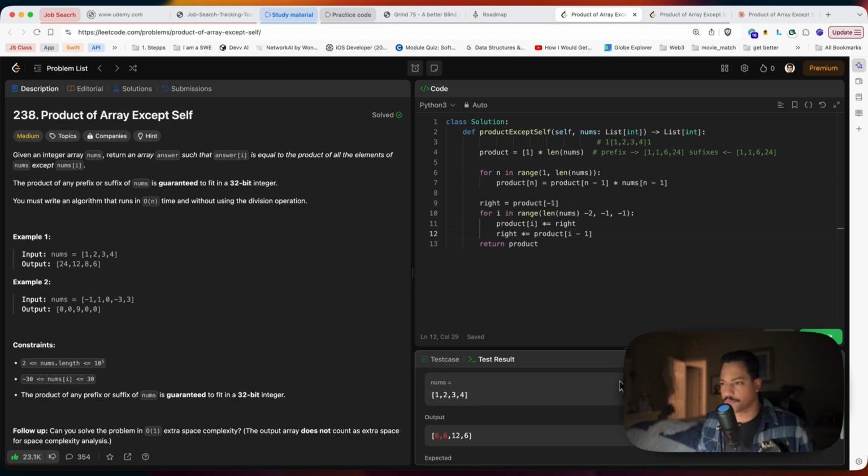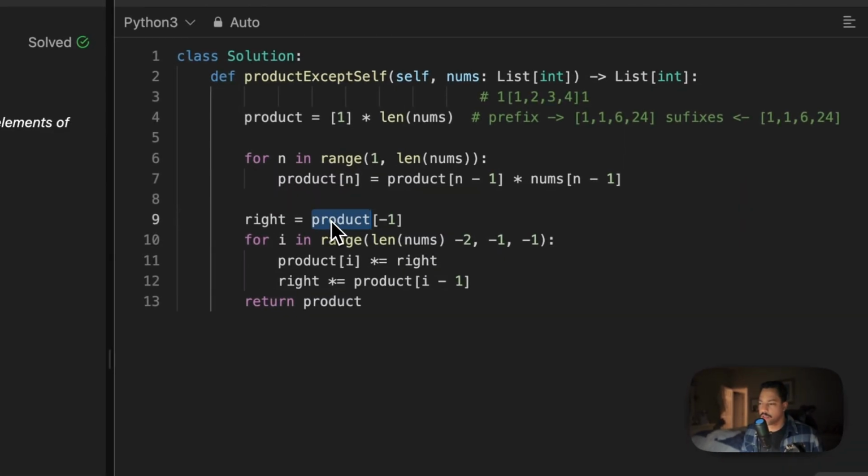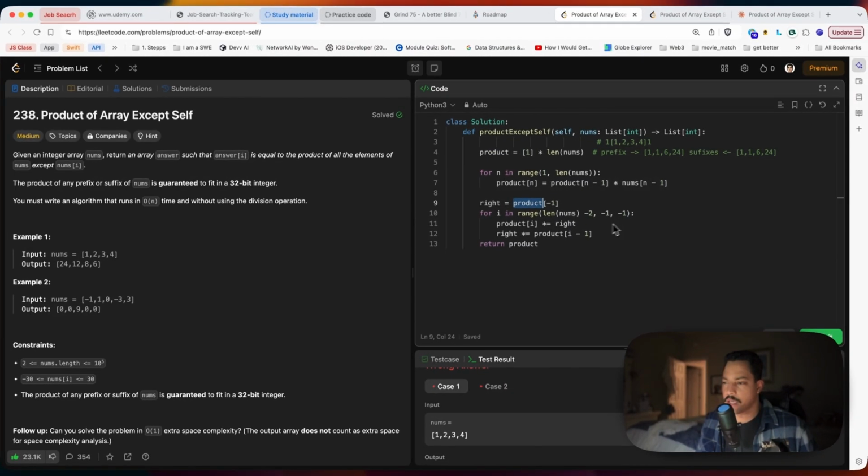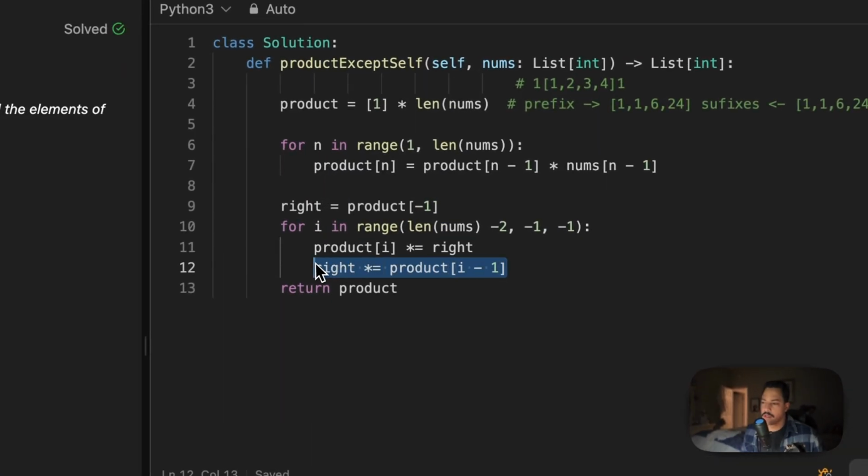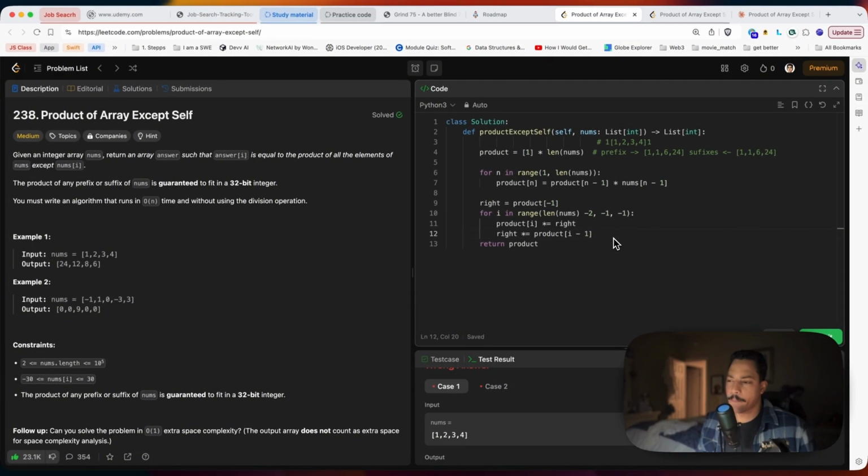Still off. Right equals product. I think that's nums instead. I'm iterating backwards towards the end. I'm saying product of I, so that product is going to be times equal to the right, so the pointer before. The problem is right here. I'm multiplying right. I gotta multiply right by...